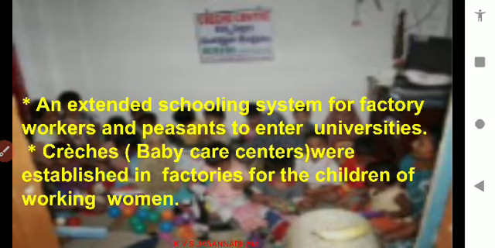And peasants were allowed to enter universities. See, workers and peasants are accepted to enter into universities. Universities means, most of the universities which offer degrees, they train the workers and the peasants, and they used to give them work certificates or degrees. Then they became skilled workers.